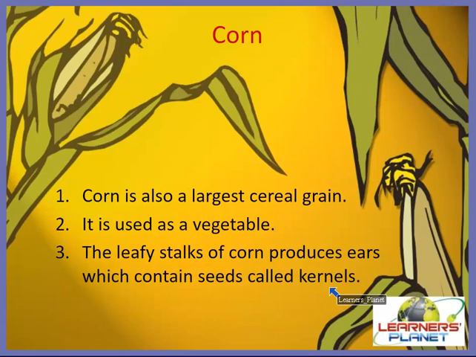Alright, children. Most widely grown crop in America is this cereal grain, that is corn. And you will be amazed to know that sweet corn, also called Indian corn, contains a high amount of sugar, right? So it is also a very important part of our diet as it provides us with carbohydrates, right? And sweet corn is actually harvested earlier and eaten as a vegetable rather than a grain.